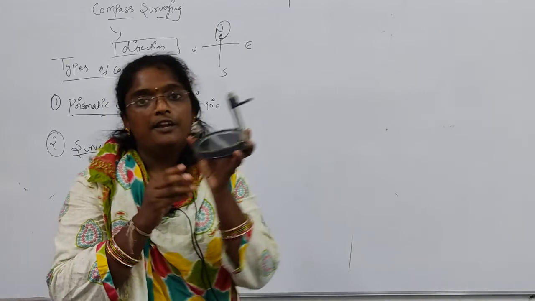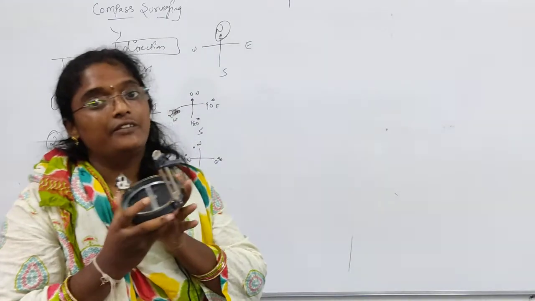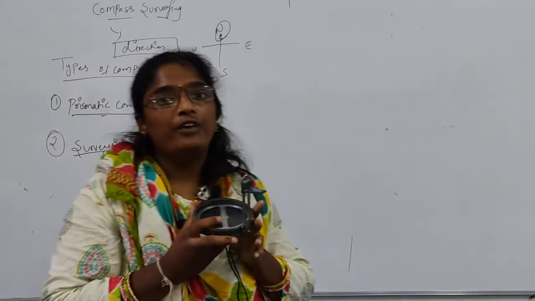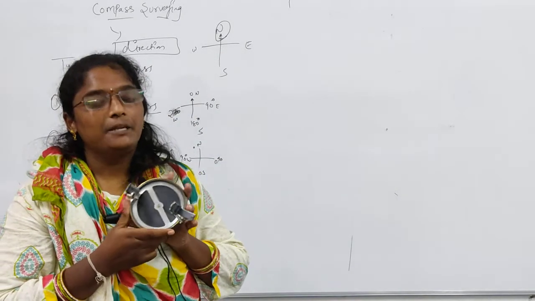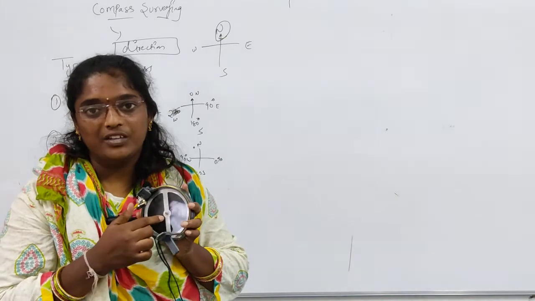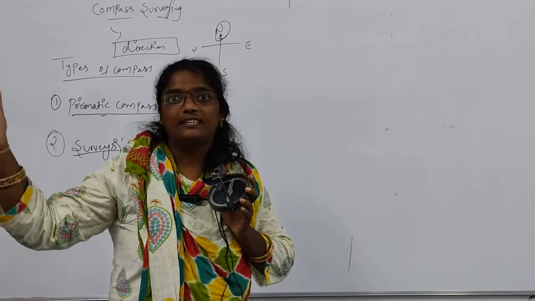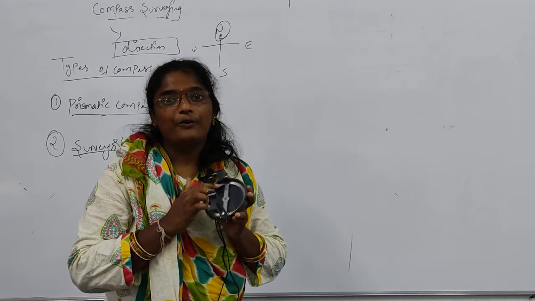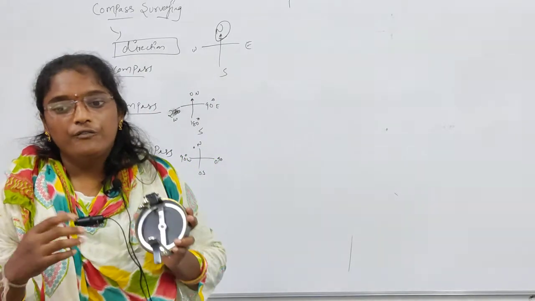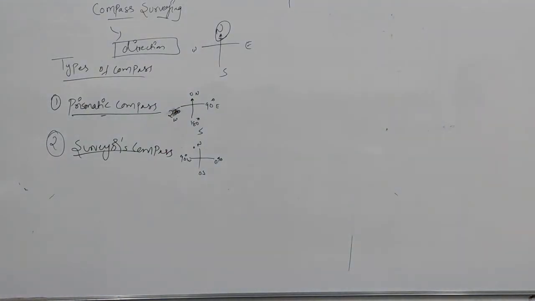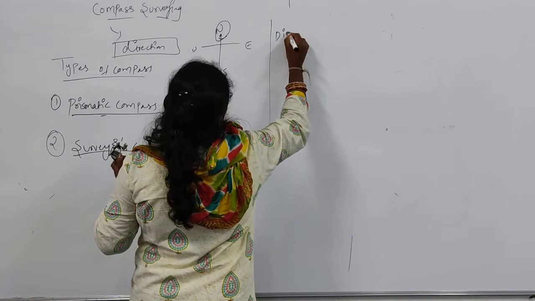Whenever I am keeping this, the compass has one disadvantage: it is very attractive to magnetic material, because inside you have the magnetic needle. So whenever you go near poles, steel things, or iron things, it will start rotating. So before that, we need to magnetize that one. So there is one term called dip of the magnetic needle.